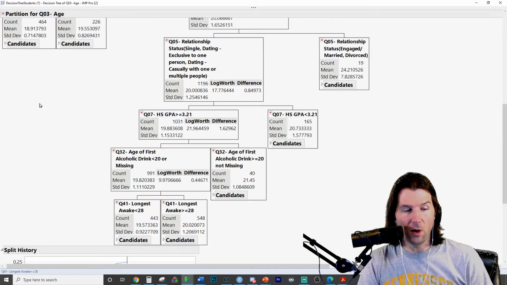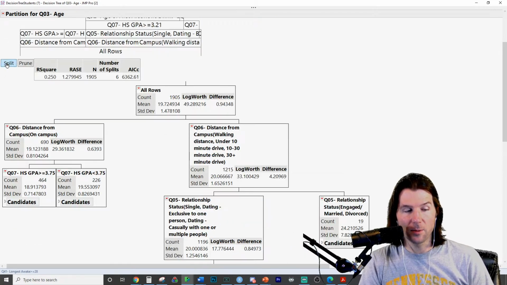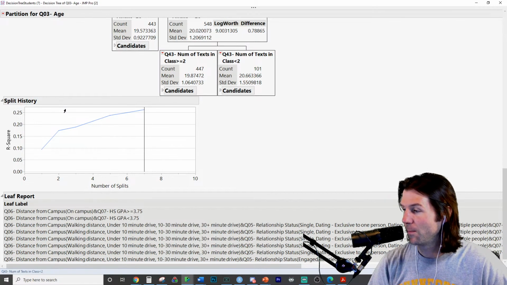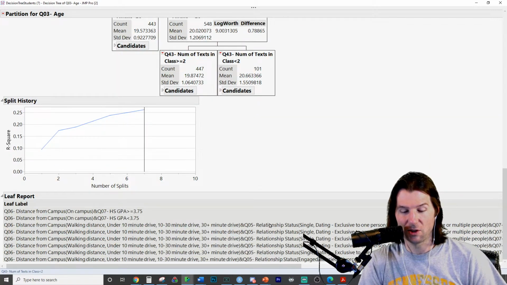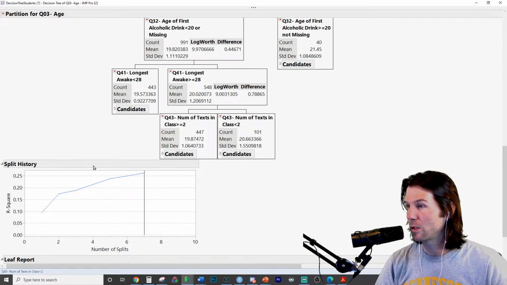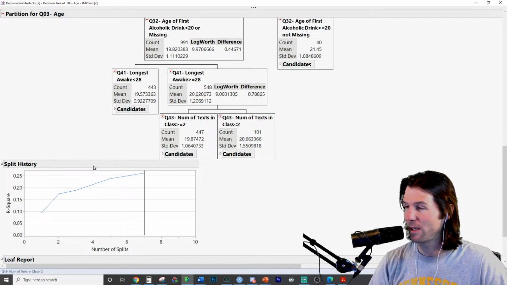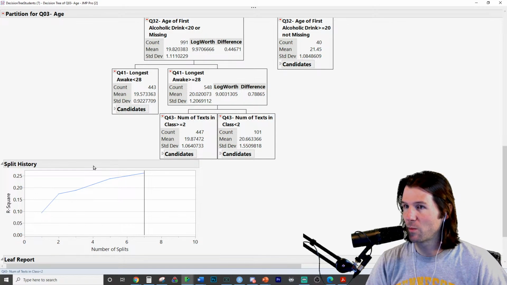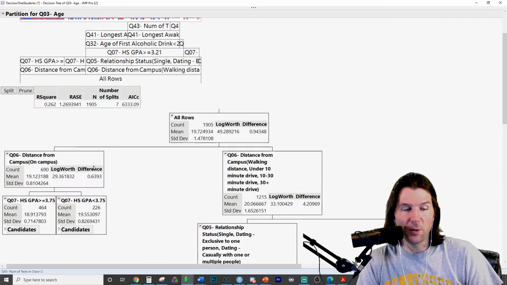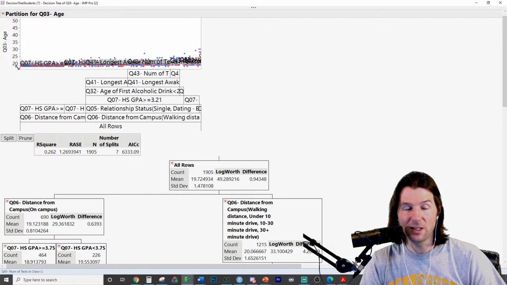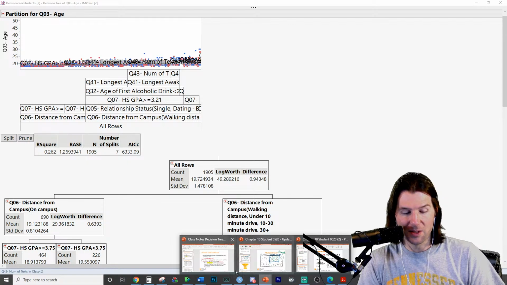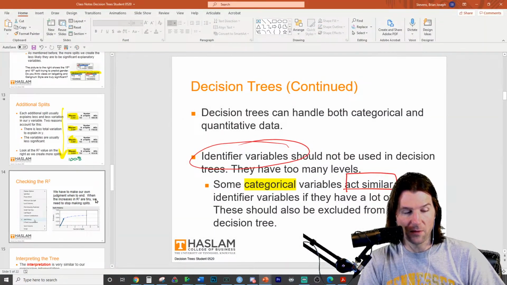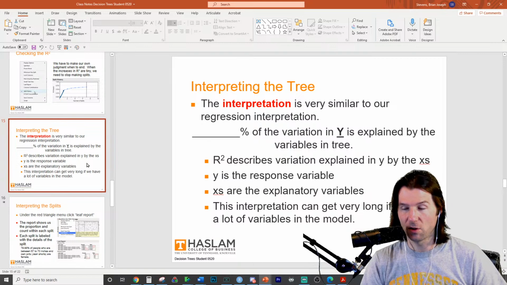R squared will always increase because what do the X variables do? The X variables like to explain, which means as many times as you split, R squared increases. Exactly, R squared is always going to increase with more splits because X's explain variation, and we're including more X's, which means more variation is explained. This is a different tree, but right now my tree explains 26.2% of the variation in someone's age, explained by the variables in the tree. And we can see it over here on the decision tree notes, the percent of variation in Y explained by the variables in the tree.